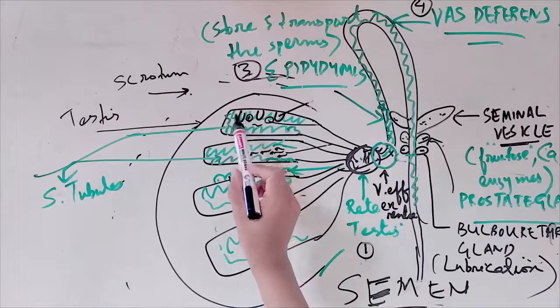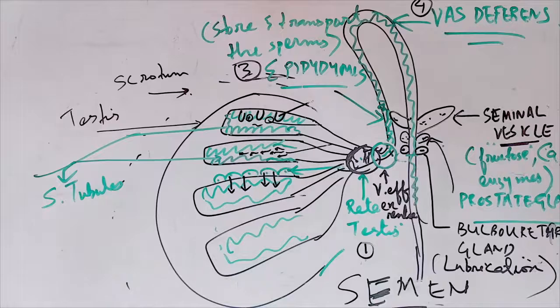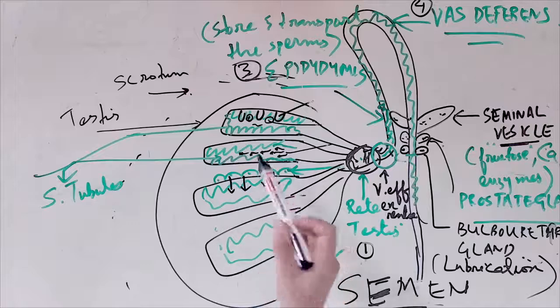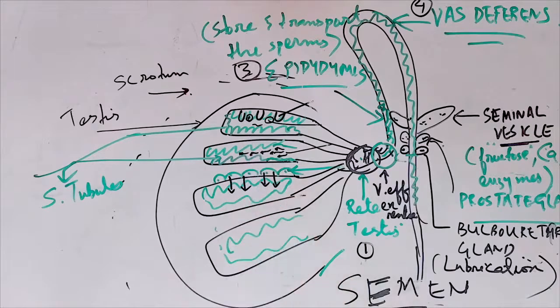In the seminiferous tubules we have two cells. Sertoli cells will provide nourishment to the developing sperms. And then where do the developing sperms come from? Spermatogonia. So the next is spermatogonia, male germ cells. We can also call them stem cells, because with the testosterone hormone they can form again and again. So we can also call them stem cells, right?